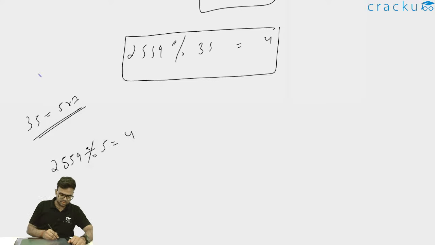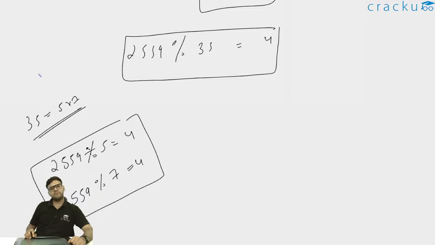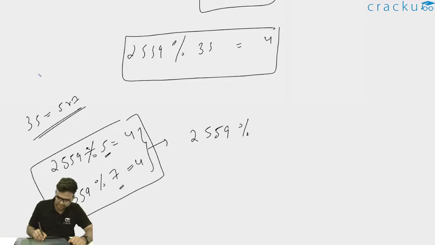Why? Because the unit digit should be 5 or 0 in order to be completely divisible by 5. Now if I take the other number, 2559 modulus 7: 7 threes are 21, which leaves 45; 7 sixes are 42, 3 left, and 7 fives are 35. So again the remainder is the same. When you divide 2559 by 5 and 2559 by 7, the remainder is the same, which is 4. Thus, since both are co-prime numbers, 2559 modulo 35, the product of 5 and 7, will remain the same, which is 4.